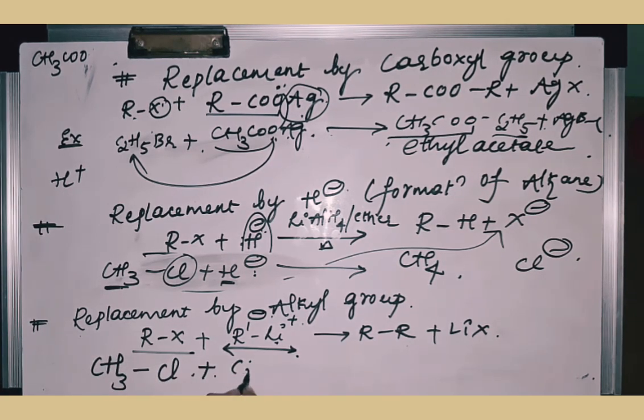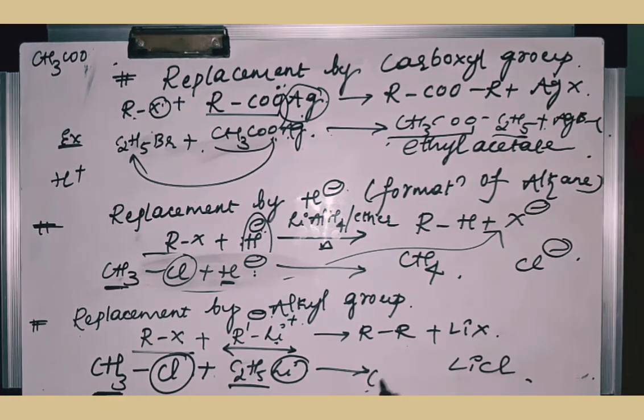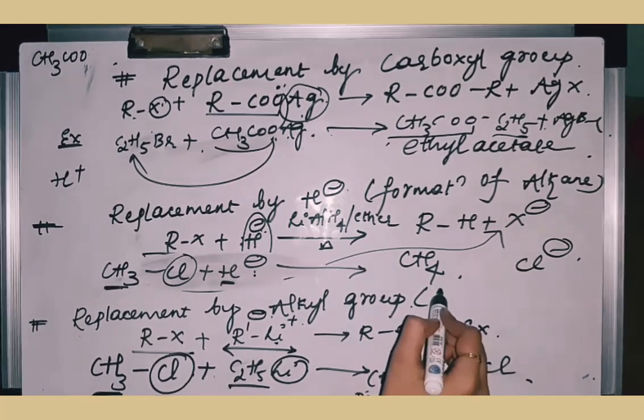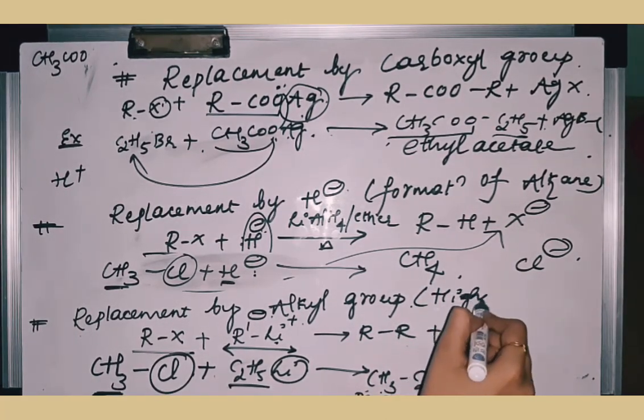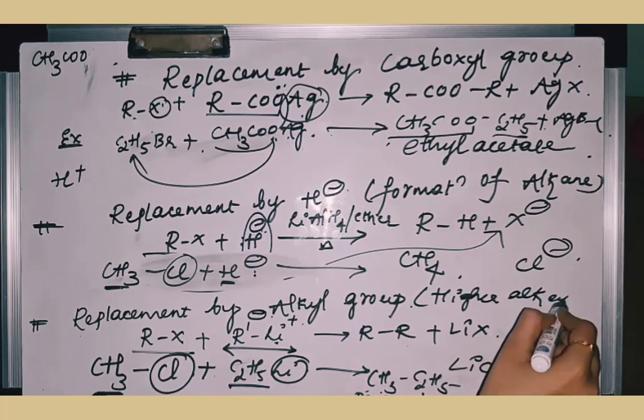Methyl chloride, when I am taking that with ethyl lithium, what happens is first you have to eliminate. So lithium, which has a positive charge, and Cl, which has a negative charge, will combine to form lithium chloride. What is left is the CH3 and the C2H5. So CH3 and C2H5. What you got is 2 carbons and 1. This will be called propane. Okay, that is why here the formation of higher alkanes will be formed.